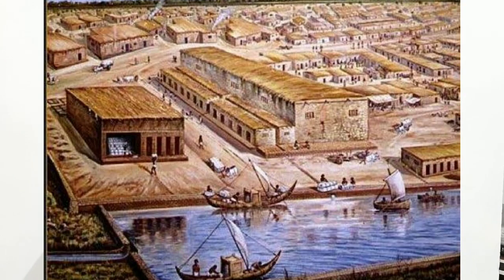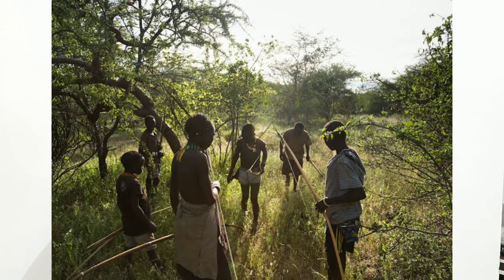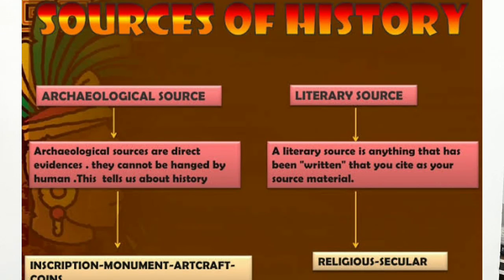So in this manner, we have discussed the habitation of people, the reasons for their movements and the sources to know about these movements, and about the life of kings and ordinary people. So this was all about the chapter. Before winding up, let us discuss some important points related to the chapter.